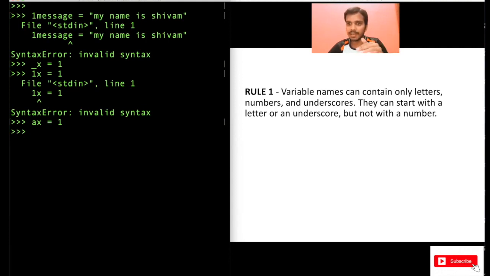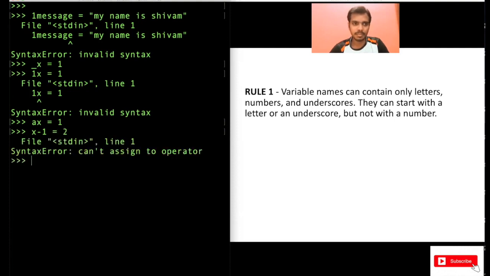Also, variable names can only contain letters, numbers, and underscores. So let's say we write x dash 1. Is this a valid variable name or not? Try to guess it depending on what I have written on the right hand side. Let me put the value 2 for this variable name. See, it is again giving an error, can't assign to operator. You cannot use a dash in your variable name. You can only use letters, numbers, and underscores.